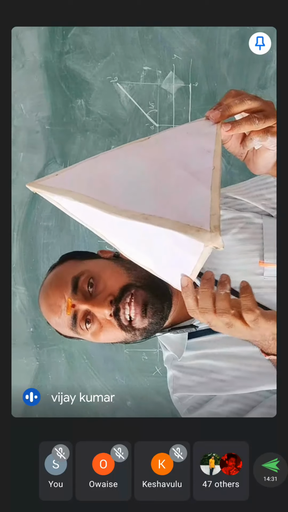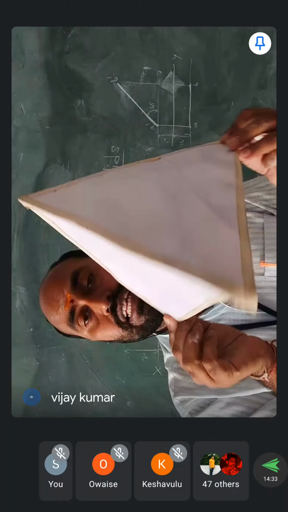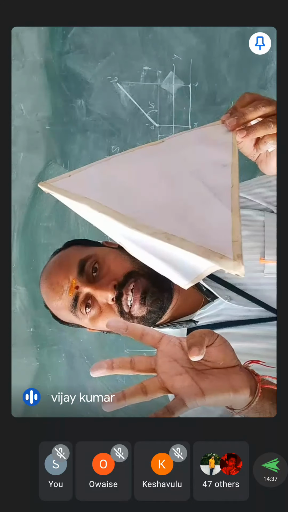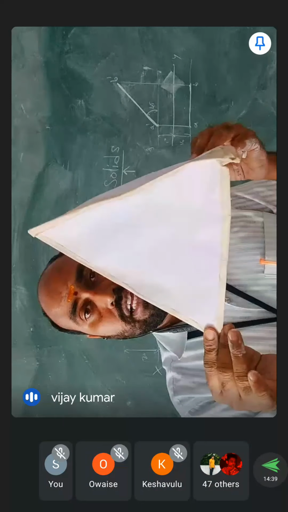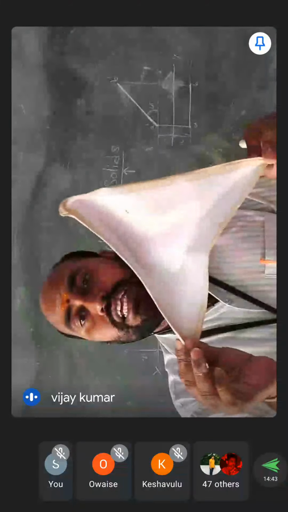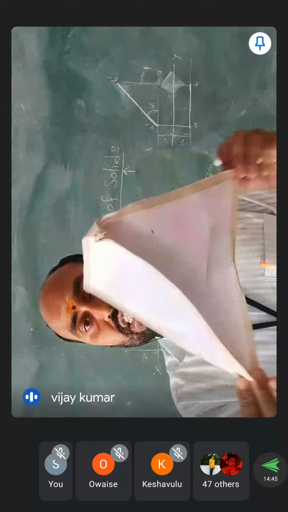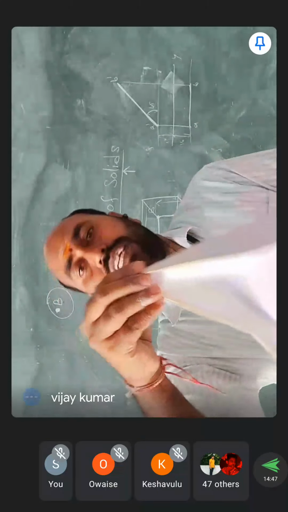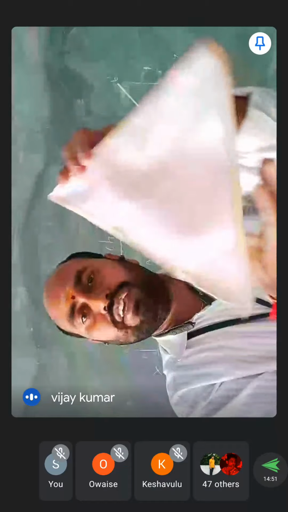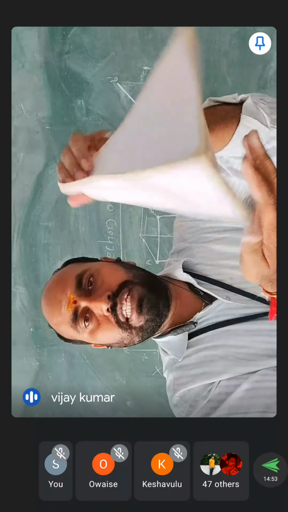What type of triangles are there? Equilateral triangles are there. Totally 4 equilateral triangle planes are joined to get a tetrahedron. Tetrahedron means 4 equilateral triangles are there in this particular solid. This is called a tetrahedron. And you can use this one also, and you can use this one also. Every plane can be taken as a base.